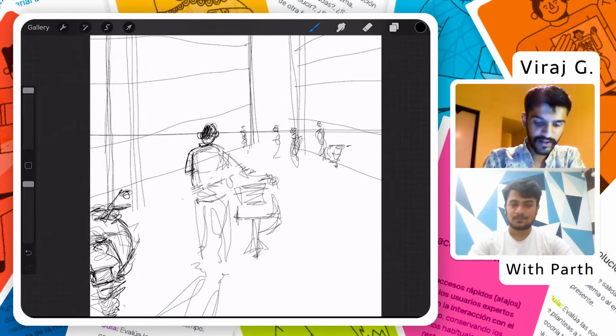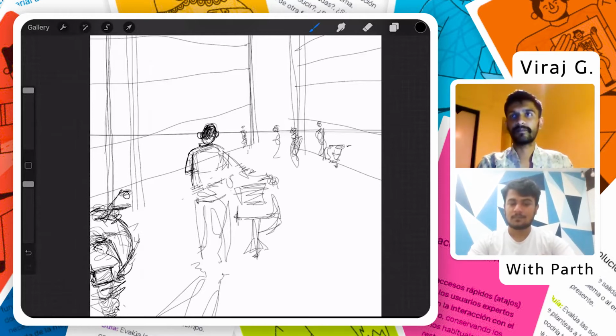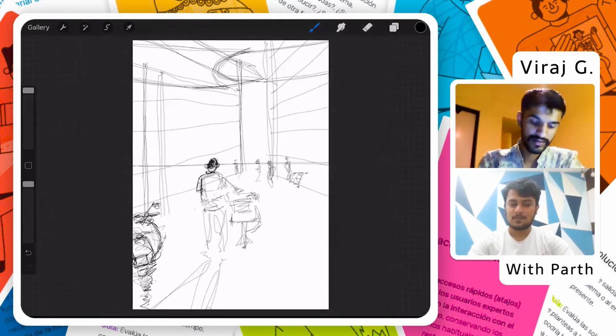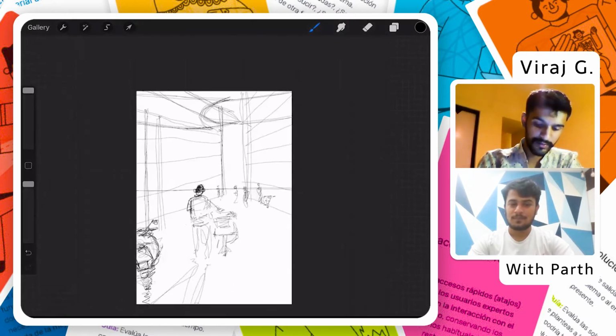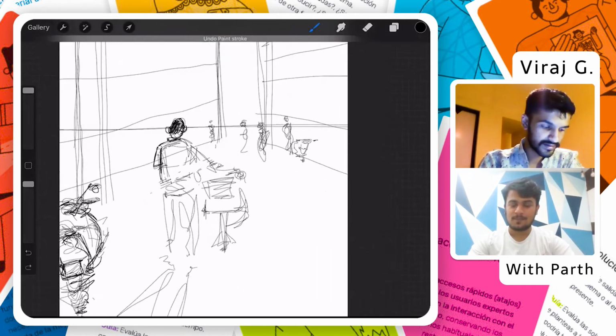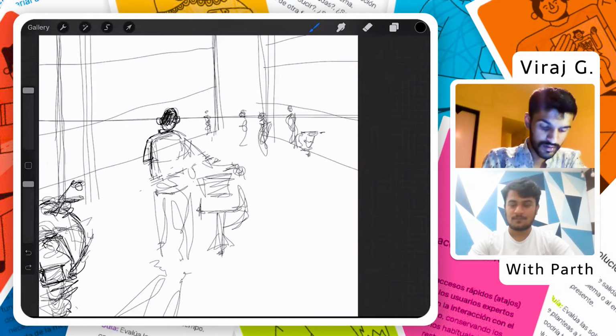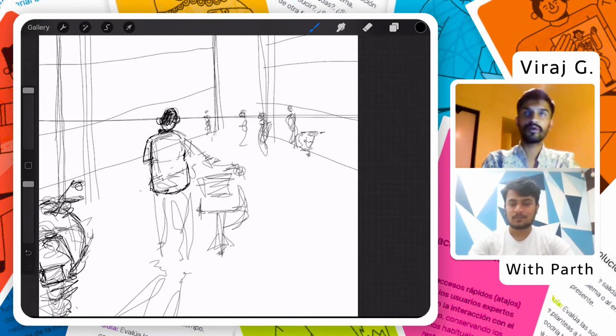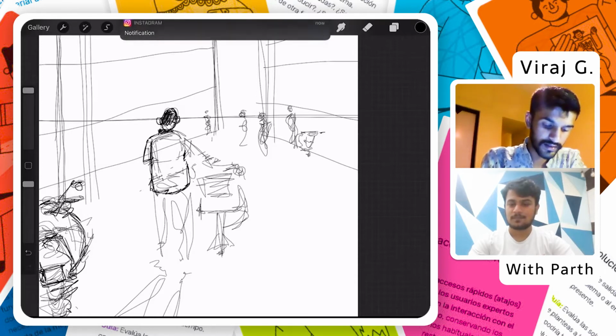I also started from pencil and paper, then shifted to watercolors and then again to black and white pen and paper. Now I'm not completely shifted, but I'm doing it on iPad, or digital illustration, you can say. It's just a medium you can explore whenever you have the resources. It's not that you cannot do it with any other medium you have.